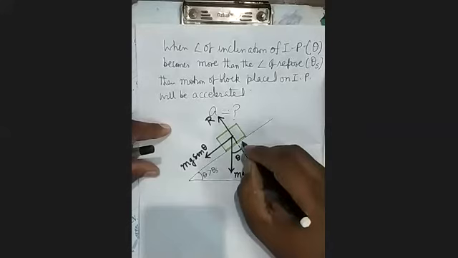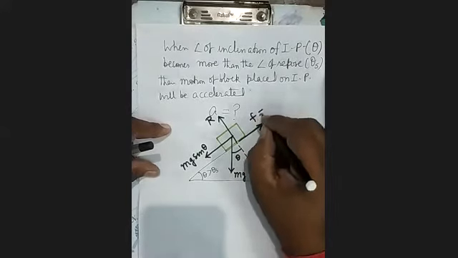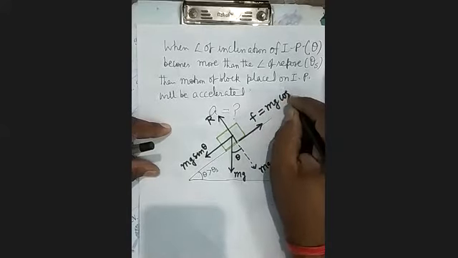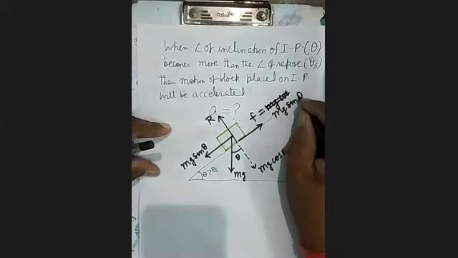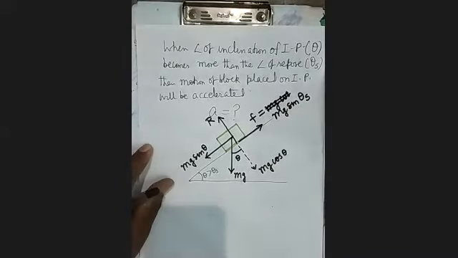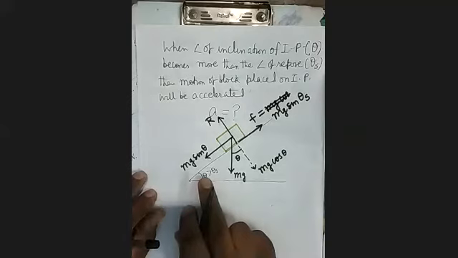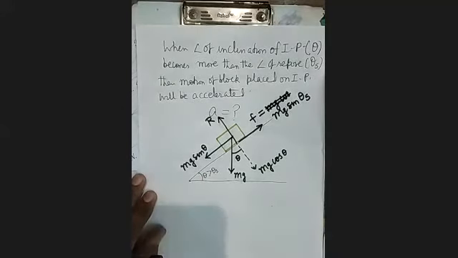And here there will be a force of friction, which is equal to mg sin theta s. It's clear? Here now it will be mg sin theta s. Why? Because the angle of inclination has become more than the angle of repose, so it cannot increase beyond this value.